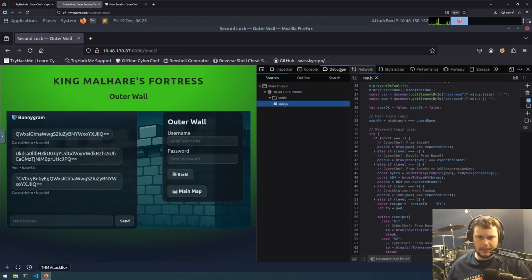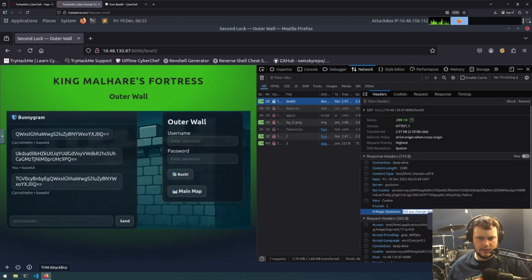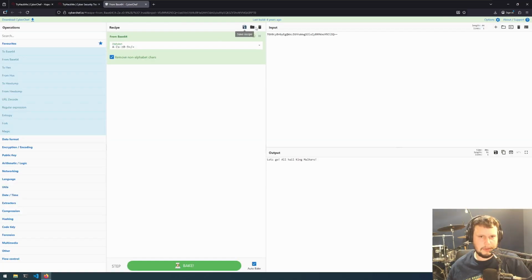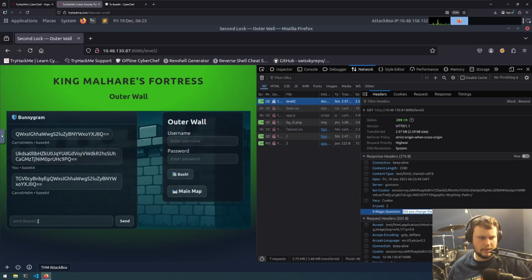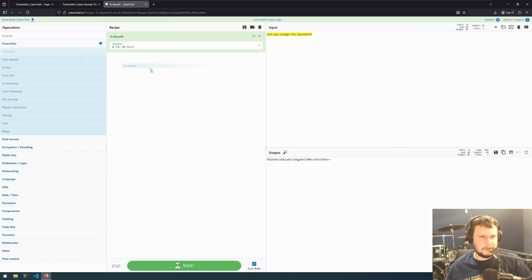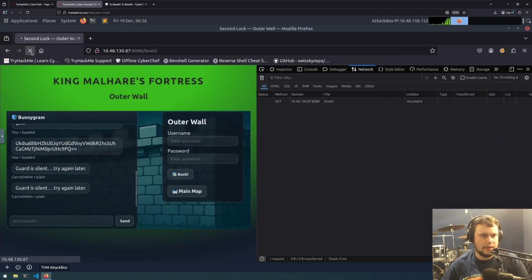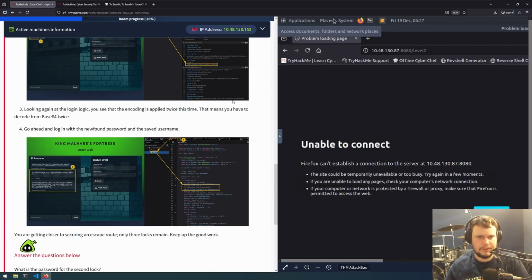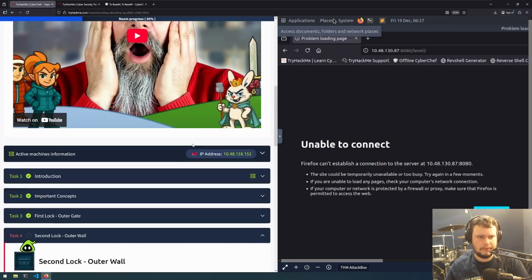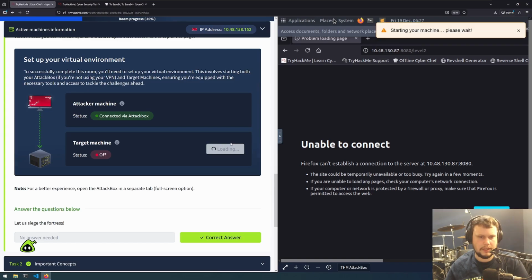Now let's get back to the question. Network tab, you change the password, copy value, and then we'll do 2 base64 once and try that one. Okay, well it didn't get a response. Let's do another one. See if it responds to this. No, it doesn't appear to be responding. Maybe we try reload level 2. Oh, okay, so the virtual machine went out, I think. Yeah, attack box is fine, but the virtual machine died. So I need to start that back up.